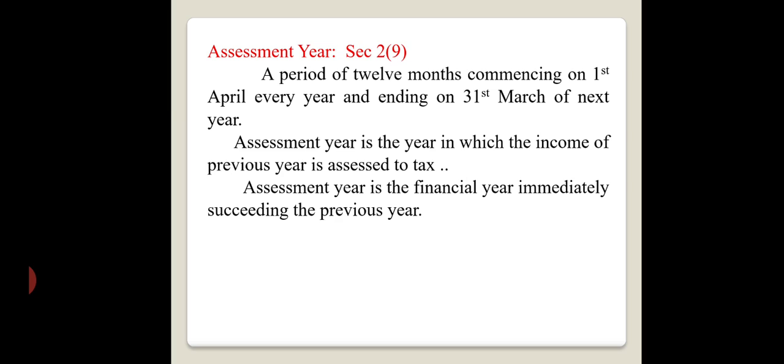As per section 2 subsection 9, a period of 12 months commencing on 1st April every year and ending on 31st March of the next year should be called the assessment year.